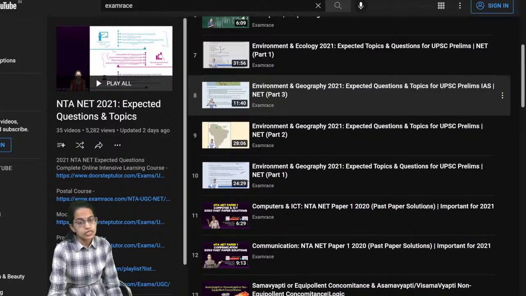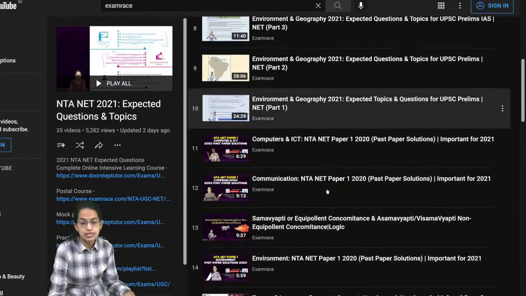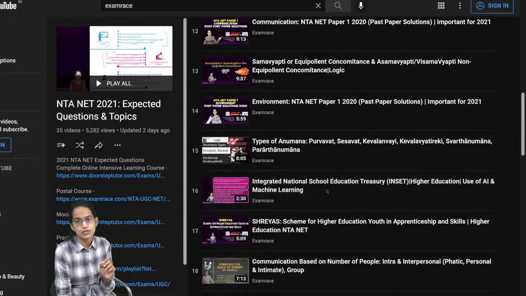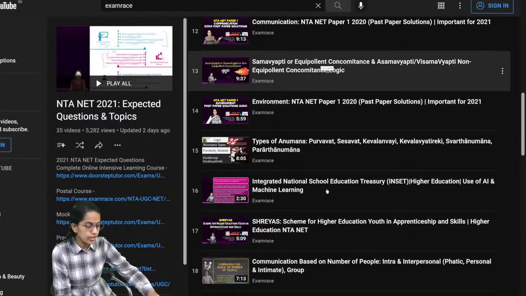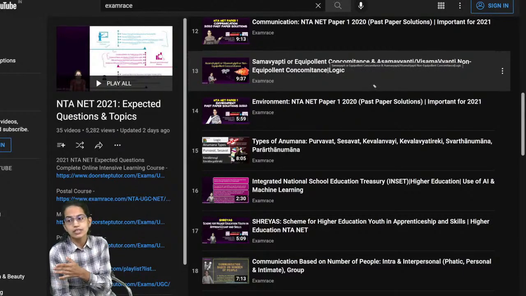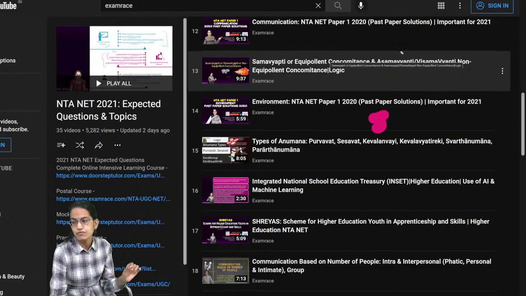As I always mention, one third of your weightage is given to Paper 1. So Paper 1 is indeed a very important topic. I've seen students securing around 46 correct in Paper 1, and with a very nominal score in Paper 2, they were able to qualify NET. So if you have a good score in Paper 1, I definitely believe that you can qualify JRF with very good marks once you have gone through the various papers and the various questions here, because Paper 1 gives you a scoring edge.